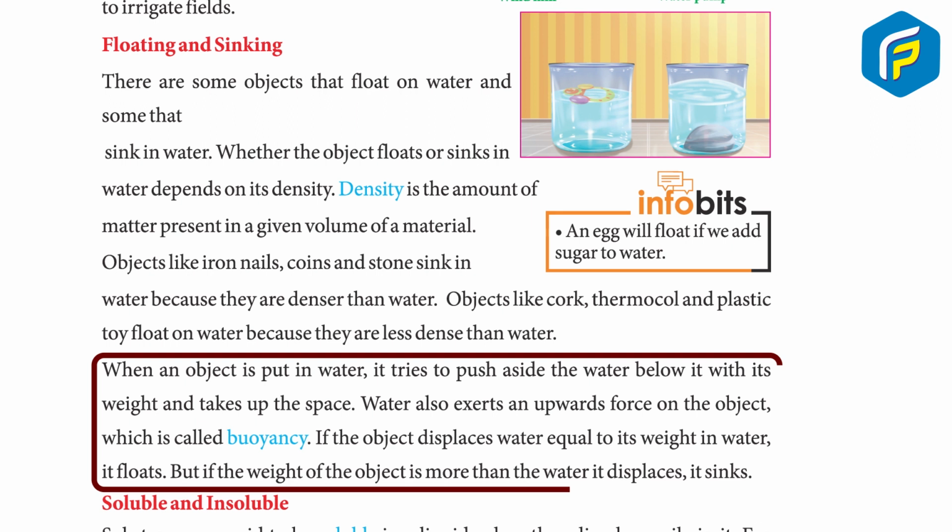When an object is put in water, it tries to push aside the water below it with its weight and takes up the space. Water also exerts an upward force on the object, which is called buoyancy. If the object displaces water equal to its weight in water, it floats. But if the weight of the object is more than the water it displaces, it sinks.